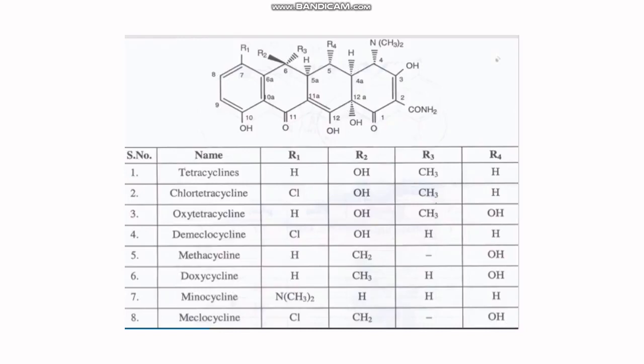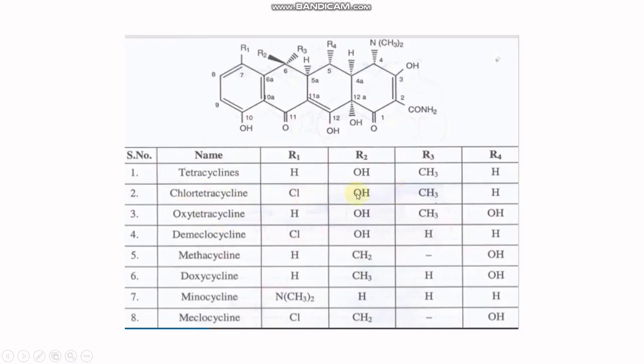Like if we talk about tetracycline, they have position number 7. Group R1 is only hydrogen, R2 has a hydroxyl group, while R3 has a methyl group, and R4 has only hydrogen. So when we add these groups accordingly, the final structure will be called tetracycline, and the same for the others, like chlorotetracycline.